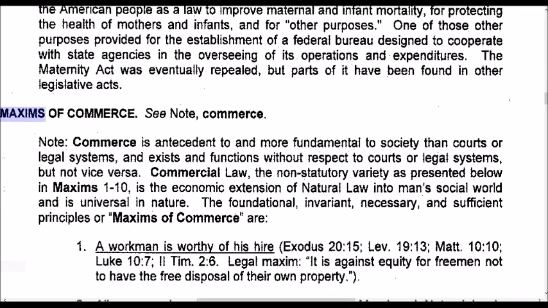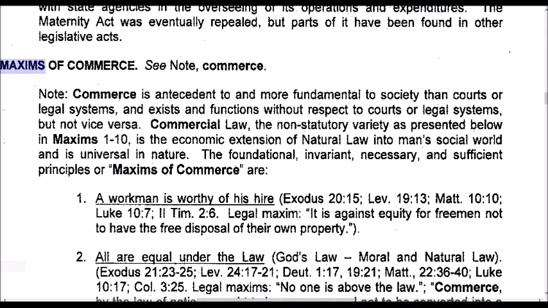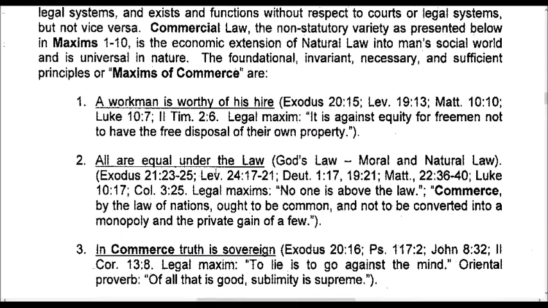Maxims of commerce. Ooh, this is very important. Note, commerce is antecedent to and more fundamental to society than courts or legal systems, and exists and functions without respect to courts or legal systems, but not vice versa. Commercial law, the non-statutory variety, as presented below in 10 maxims, 1 through 10, is the economic extension of natural law into man's social world, and is universal in nature. The foundational, invariant, necessary, and sufficient principles for maxims of commerce are: 1.